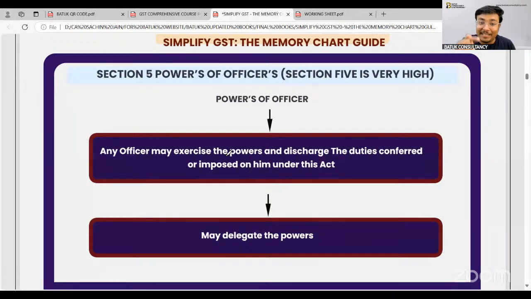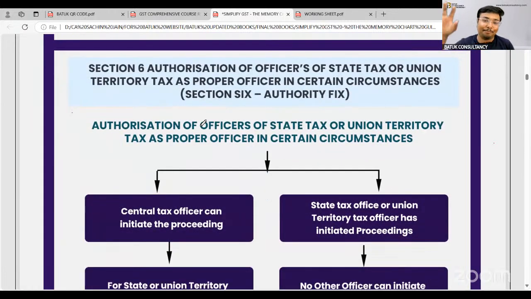Hence, this specific section is there. Through section number 1, they have implemented the GST. Through section number 3, they have decided the various officers who are going to check the genuineness and verification. Then through section number 5, they have provided the powers of the authorities. Now, section number 6, sir.